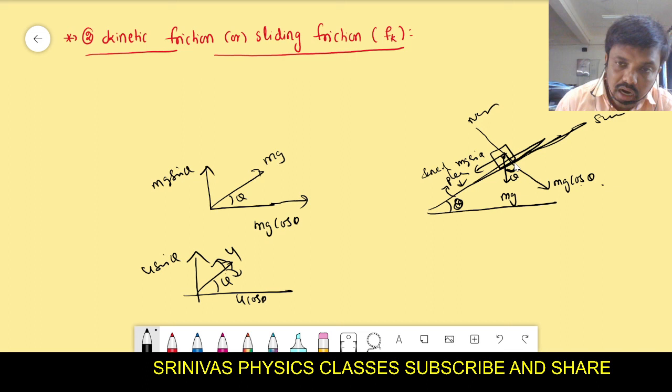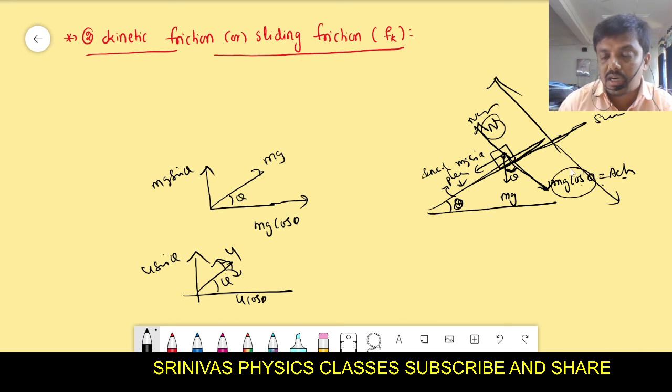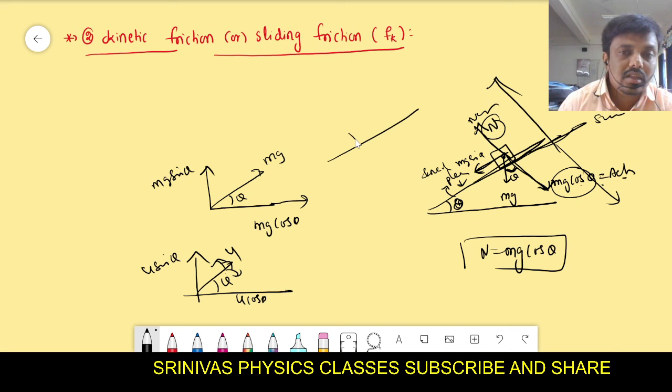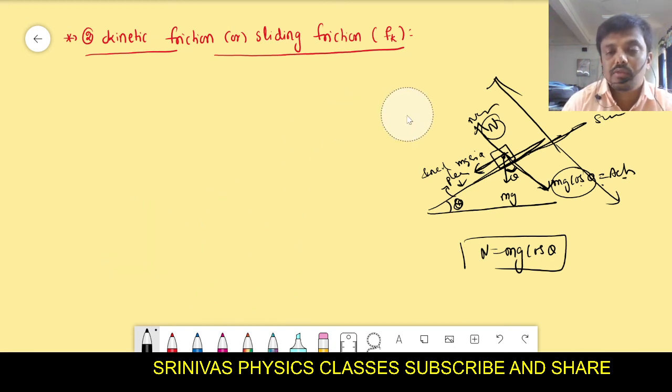mg cos theta acts perpendicular to the surface, on the surface. That is the action. In the reaction, the surface also applies a force on the object. That is the normal reaction. The object is not going this side or that side. This N and mg cos theta are equal and opposite, and cancel each other. That's why we get N equals mg cos theta. And there is an unbalanced force, mg sin theta, which acts on this object, and due to mg sin theta it will fall down along the inclined plane. Tell me if you have any doubt again.